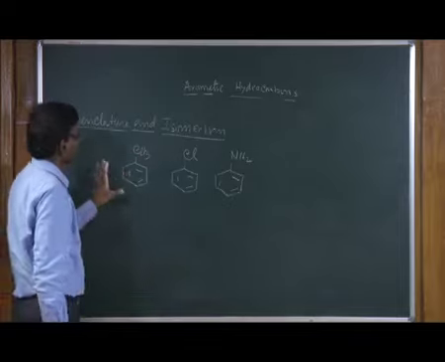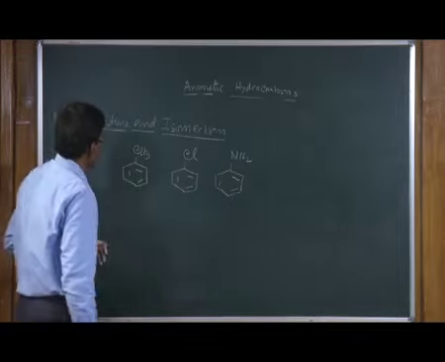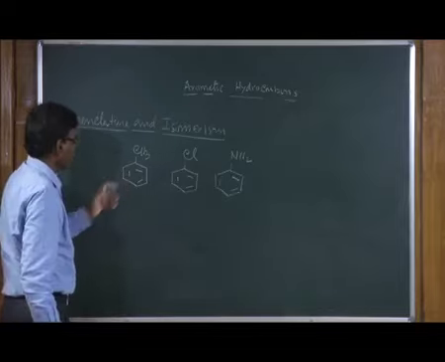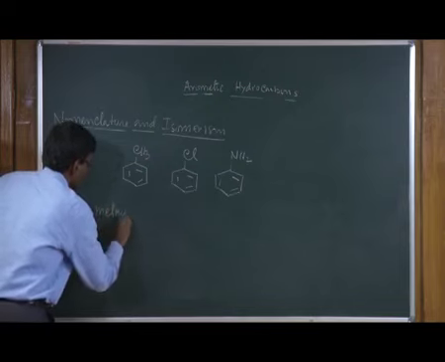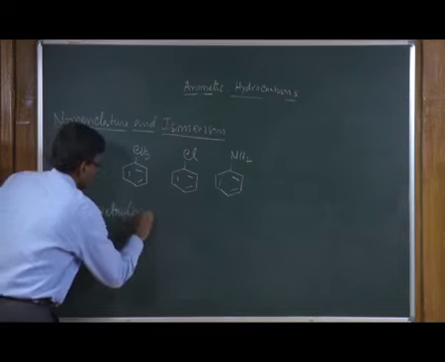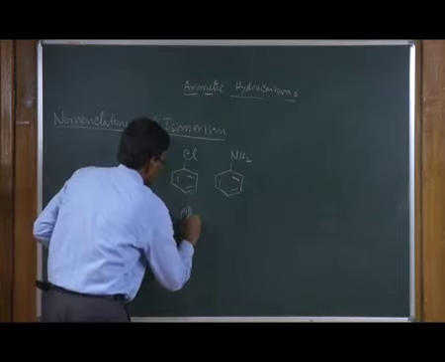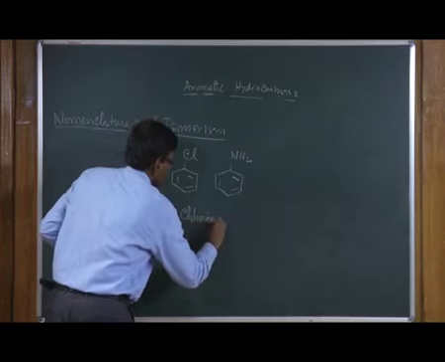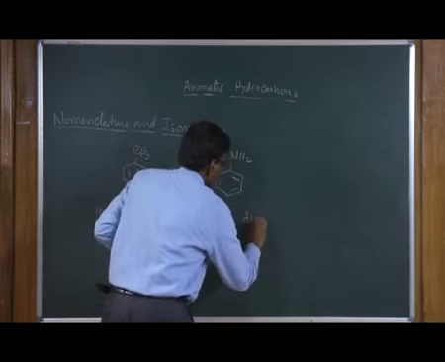For example, let us look at these molecules, and here the methyl group is present in the benzene, therefore, it is called methylbenzene. This is called chlorobenzene. This is called aminobenzene.